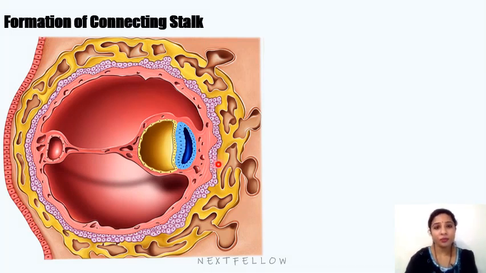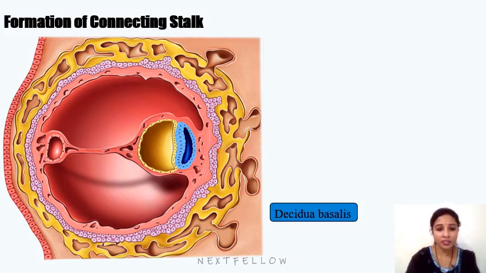Before moving on to the connecting stalk, I want to label this image. So this is the decidua basalis, which is an endometrium where we can see the maternal blood vessels. These are the maternal blood vessels, which are surrounded by syncytium. Syncytium is shown in yellow color here.